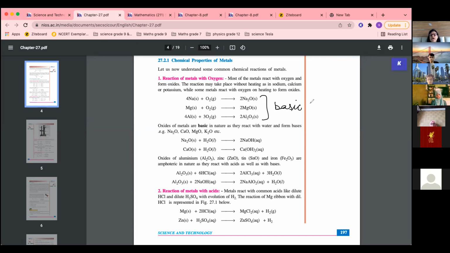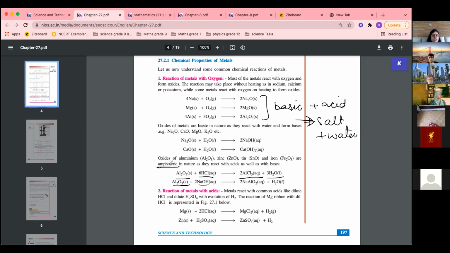So they will react with acids to form what? Salt and water. Remember the neutralization reaction: a base reacts with acid to form salt and water. In the same way, you can see aluminium oxide reacts with acid to form salt and water. And aluminium oxide, because it is amphoteric in nature, is written over here.